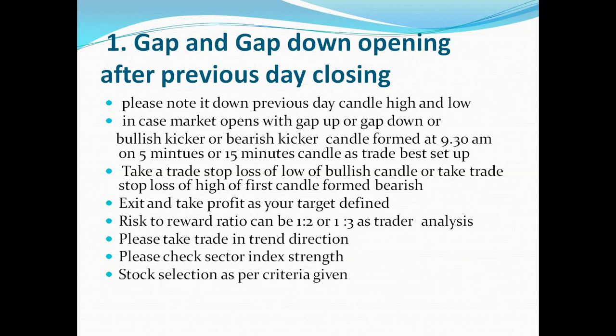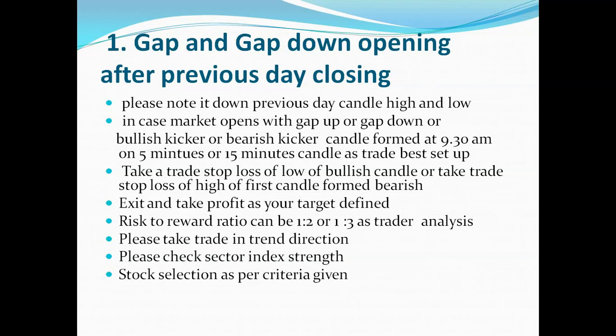Take a trade with the stop loss at the low of the bullish candle, or take a trade with the stop loss at the high of the first candle if it is bearish. Exit and take the trade as per your defined target. The risk-reward ratio for this strategy can be 1:2 or 1:3 as per the trader's analysis.